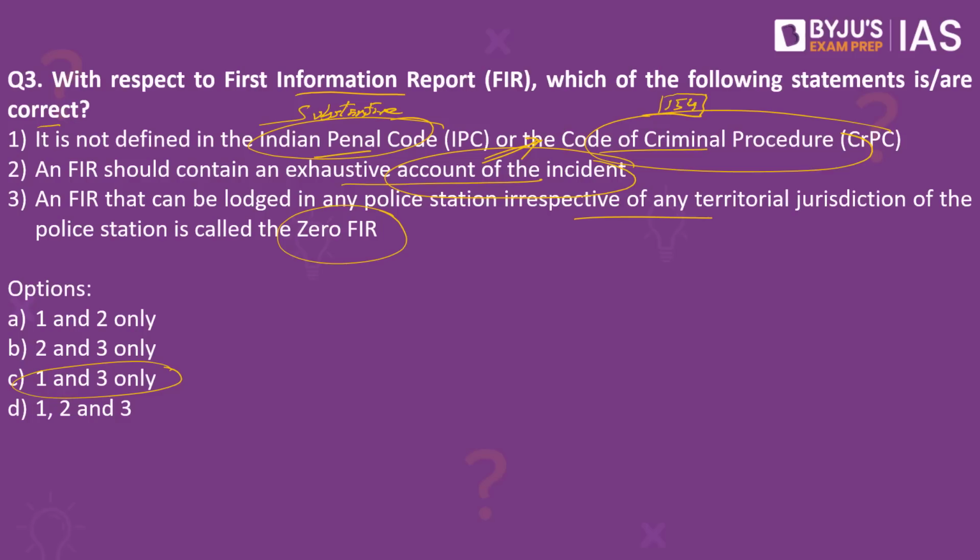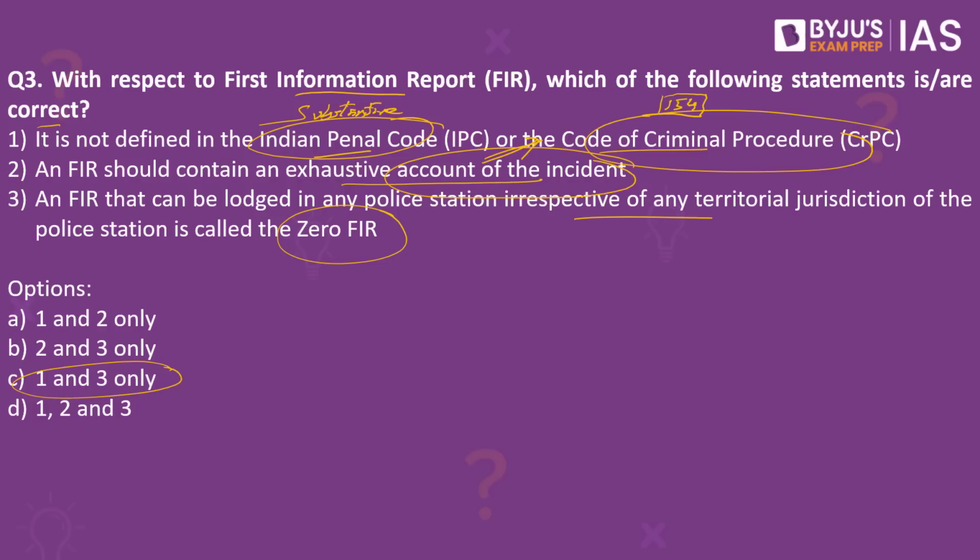How do you differentiate between a cognizable offense and a non-cognizable offense? You have what is called Schedule 1 in the CRPC. So you have all the sections of the Indian Penal Code. For a particular section, the CRPC would have prescribed whether it is a cognizable offense or a non-cognizable offense. So you check Schedule 1 of the CRPC, and if it is murder, it is a cognizable offense. In such cases, the officers need not wait for the magistrate to give permission. So it is mostly for cognizable cases that the police officers go and arrest a person.